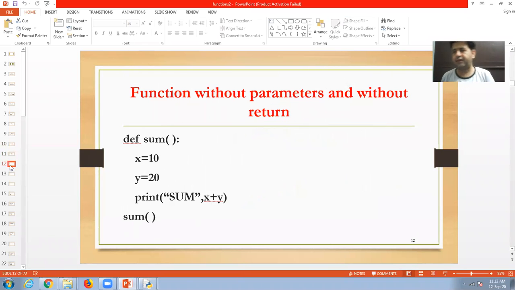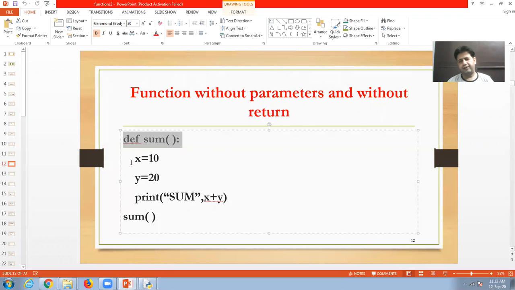Now remember one thing, functions may be without parameters and without a return type. Look at here, I declare a function sum. Inside sum I declare x and y and then print the values of x and y, and I call the function. This function has no parameters and it is not returning anything.